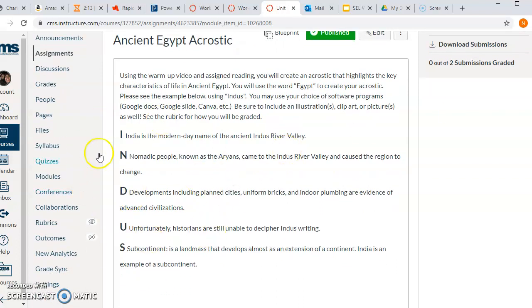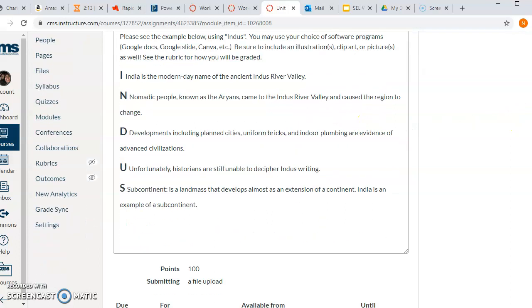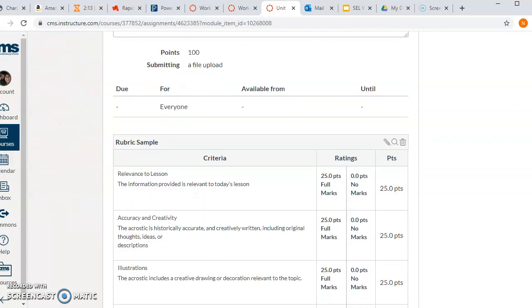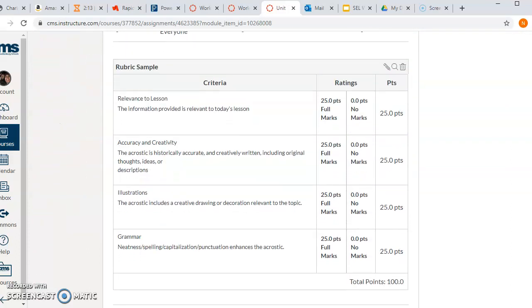This is an example of what they want your acrostic poem to look like. They chose to do Indus for Indus River Valley. Yours will say Egypt, okay? They want you to use Google Docs or Google Slide or Canva, a software program of your choice, and they want you to include illustration, a clip art, or a picture, and then they provided you with a rubric to show you how you earn your full points to receive 100.